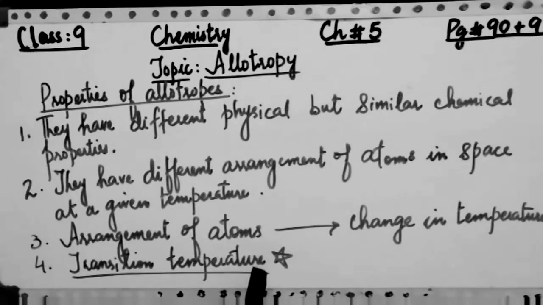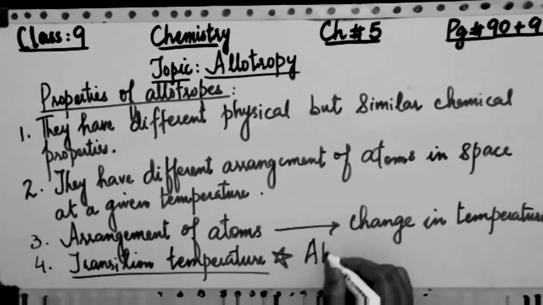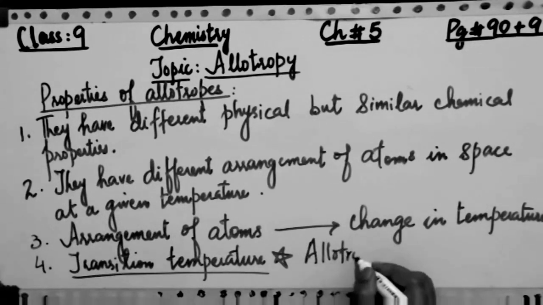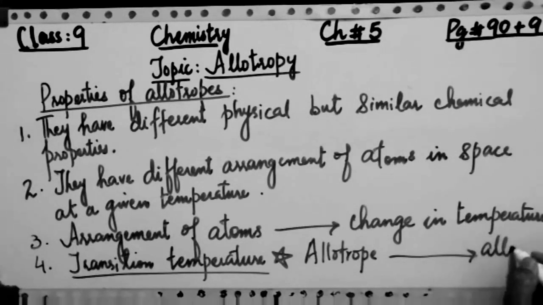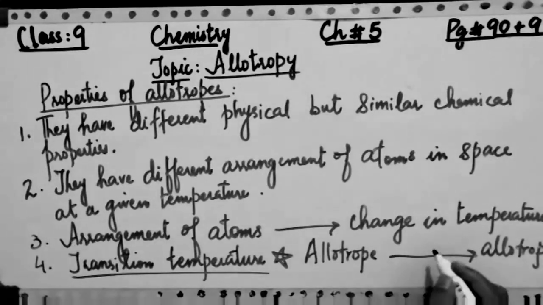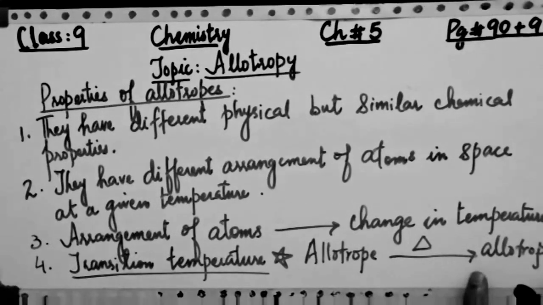The transition temperature is that temperature at which one allotropic form changes into another, and normally all the states of allotropic forms do show their properties on this temperature. So finally I can write a simple general equation that allotropes can change into another allotrope at this transition temperature. So this is the conversion.